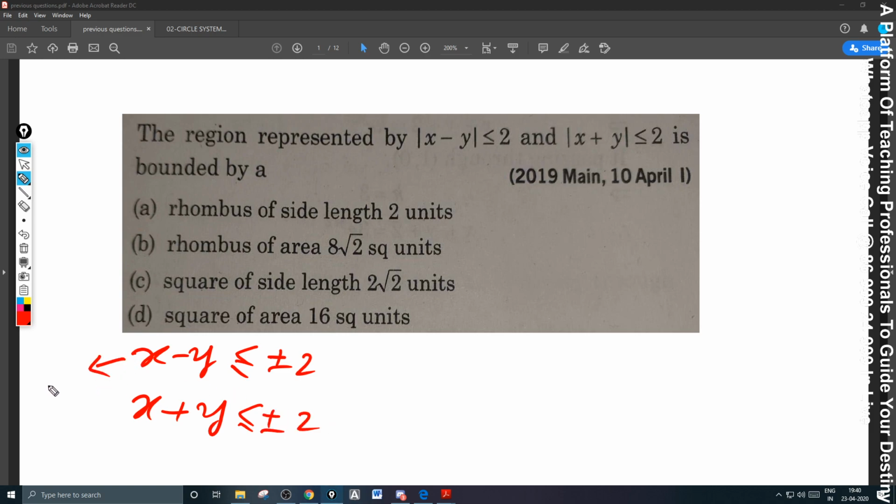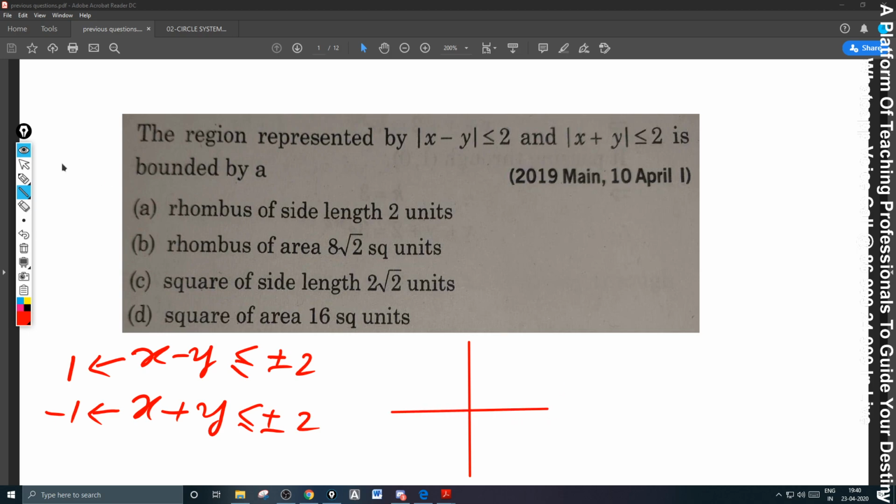Basically, the slope of one is 1 and the slope of the other is minus 1. Hence the product of the slopes is minus 1, and thereby you have to understand that these lines are mutually perpendicular to each other. When you write them as a set of lines, these two are parallel lines and these two are parallel lines. So let me draw the lines, please.